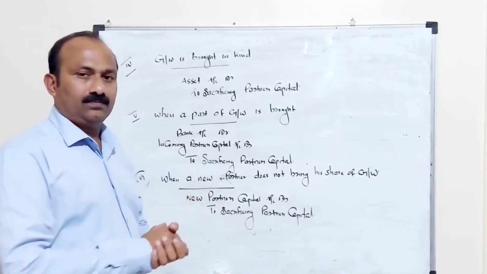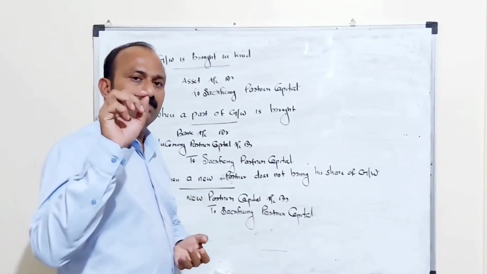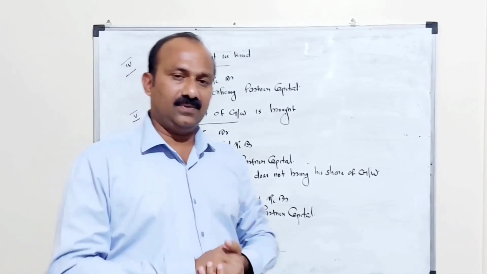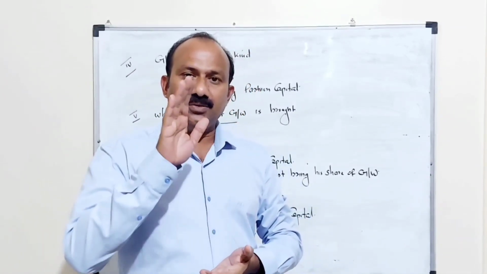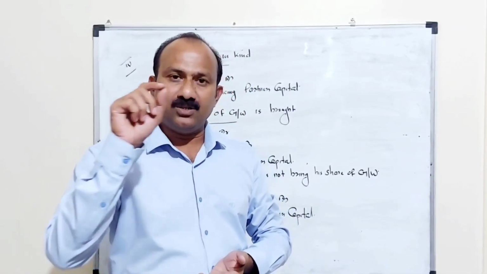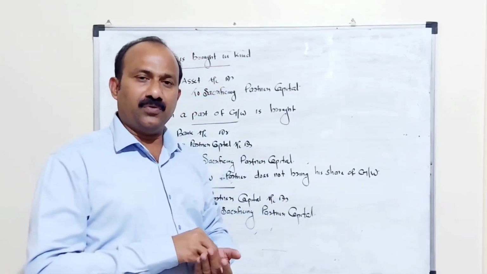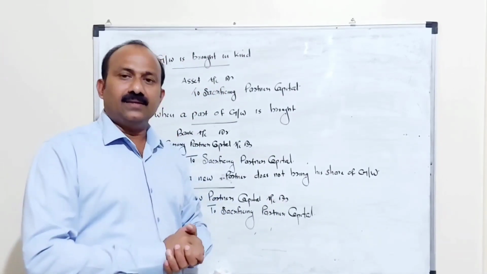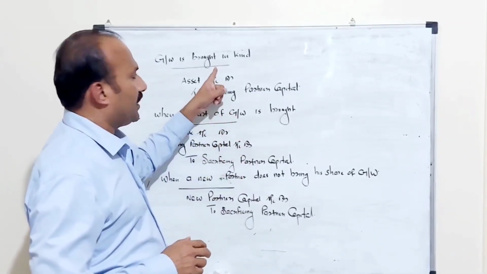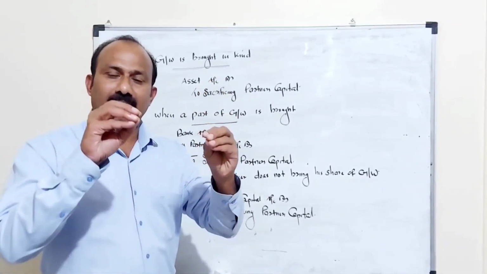Adjustment number 4. Goodwill is brought in kind. That means the new partner is unable to bring his share of goodwill in cash. In such a case, the goodwill can be brought by the new partner in kind.